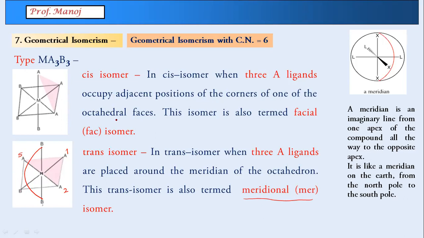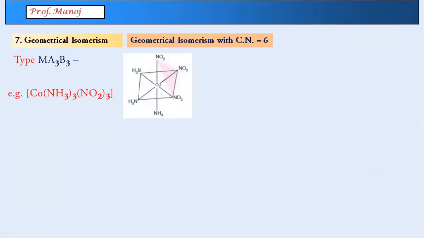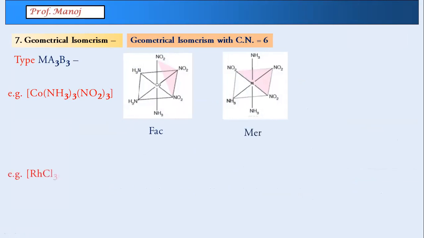So let us take the examples now of this one. That slide was only to explain what is facial and meridional. अभी हम लोग proper देखेंगे. One example where you can see this is facial and this is meridional. You can see my trick works. आप लोगों ने flat plane में देखा तो you can see the meridional. Another example I found, rhodium connected to 3 chloride and 3 pyridine groups.